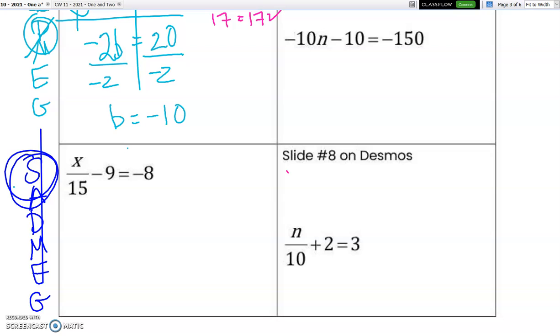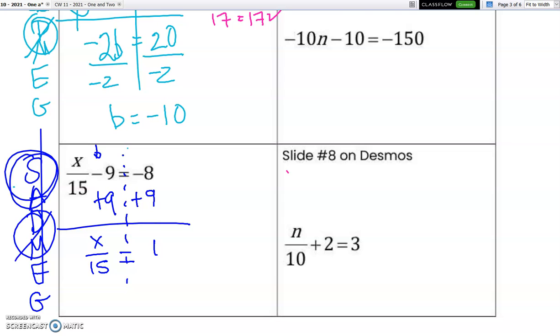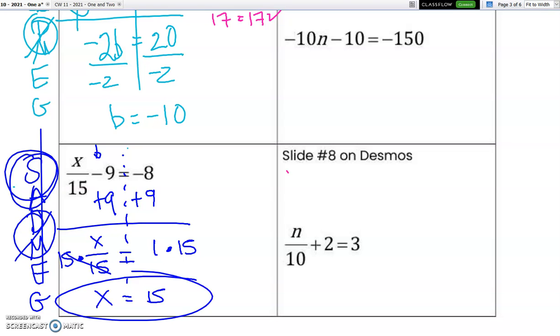we're going to do the equivalent of taking the paper off first. I see subtraction, I do addition. What I do on the left, I do on the right. I'm left with x over 15 is equal to 1. I see division, I do multiplication. What I do on the left, I do on the right. These make a 1 pair, and I'm left with 15.